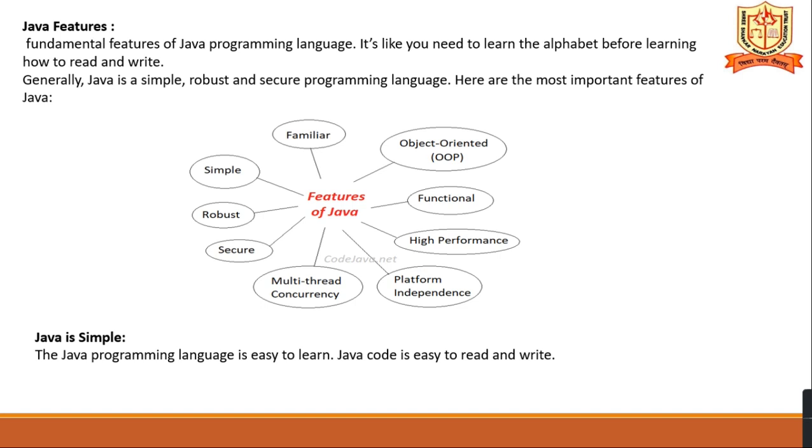Generally, Java is a simple, robust and secure programming language. Here, the most important features are: Java is object-oriented, high performance, platform independent, multi-threaded, secure, robust, simple and familiar. Java is simple. The Java programming language is easy to learn.